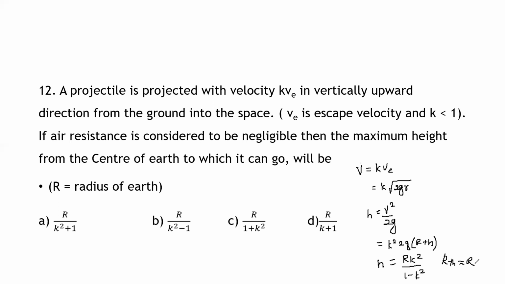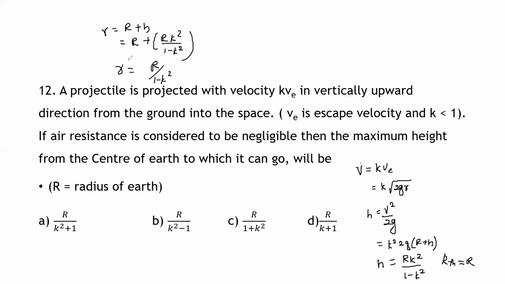So, height from the center is equal to R plus H. Therefore, substitute the value. From the center it becomes R plus H, which is equal to R plus H value, which is R into K square divided by 1 minus K square. So if you simplify R plus R K square divided by 1 minus K square, this becomes R divided by 1 minus K square.